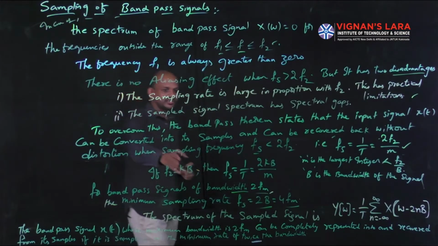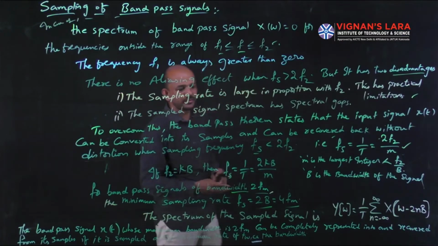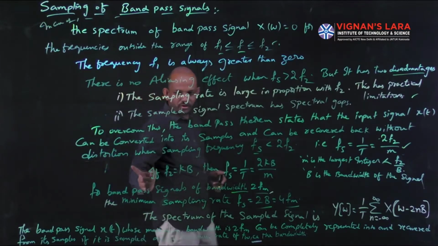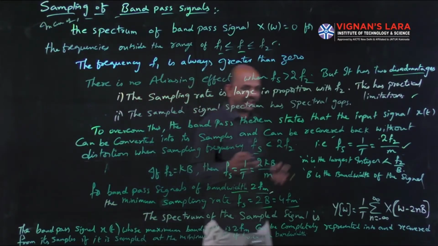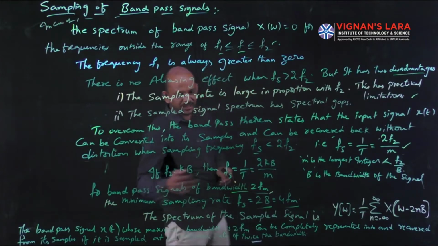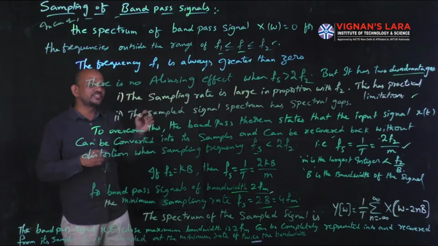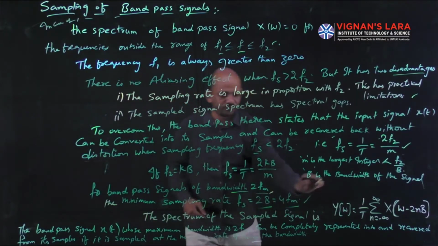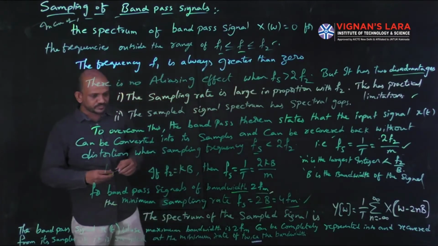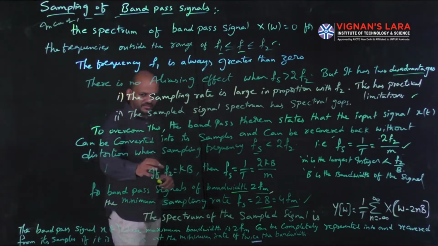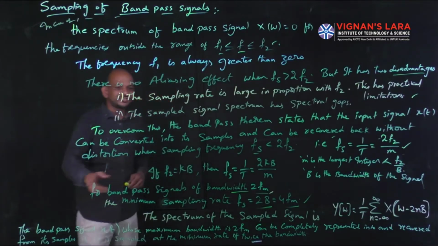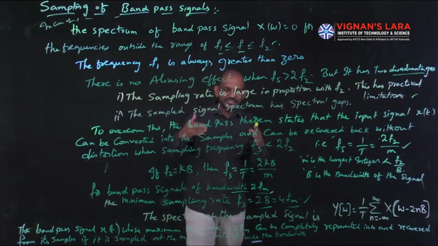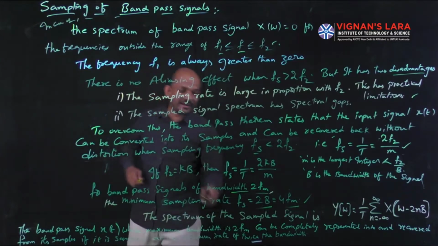So for band pass signals of bandwidth 2fm, the minimum sampling rate will be equal to 2b, that is twice the bandwidth. Whenever the band pass signals have bandwidth 2fm, the minimum sampling rate fs will be 2 into bandwidth, that is 2 into 2fm, 4fm, twice the bandwidth. Okay, so simply from this I can say: consider a band pass signal x(t) whose maximum bandwidth is 2fm.